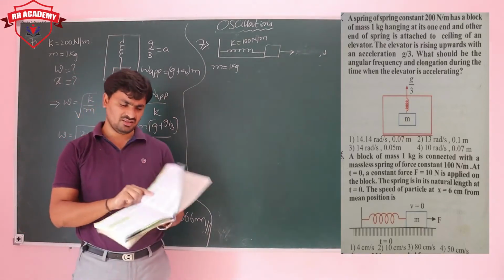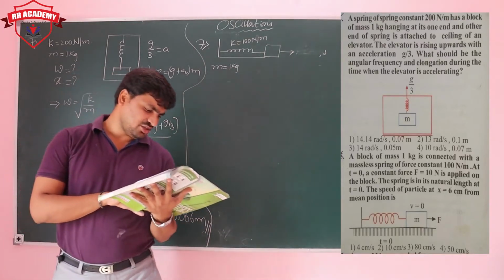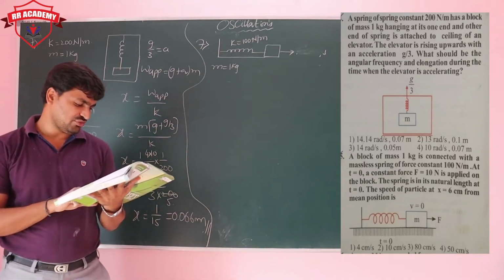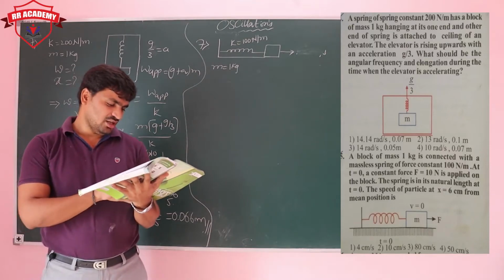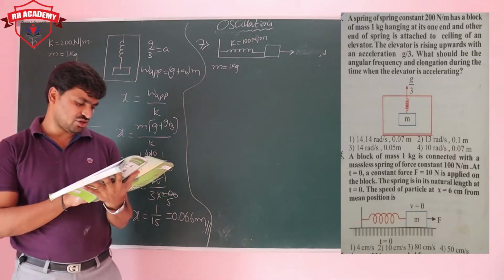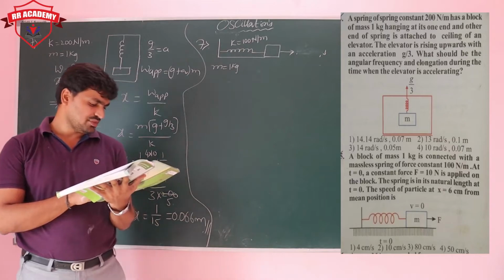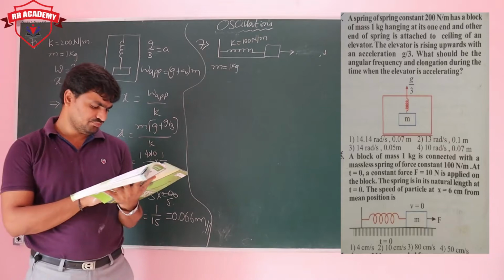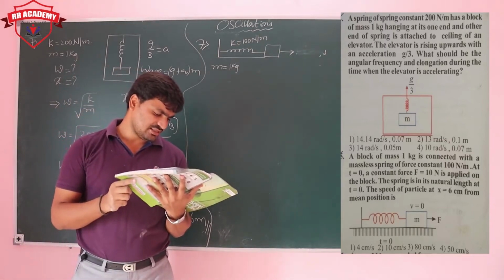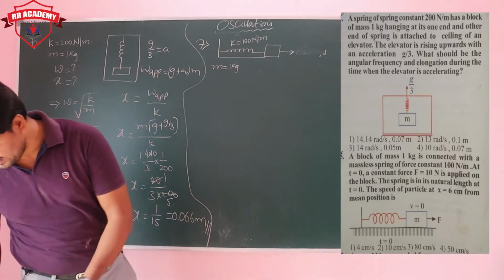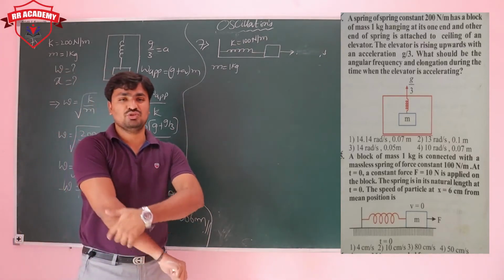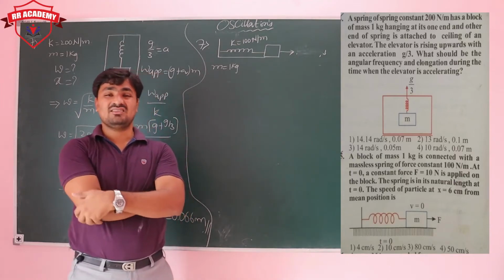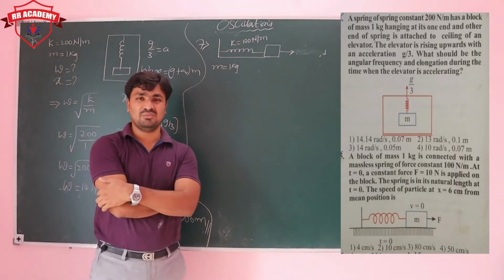Now what they are asking: at t equal to 0, a constant force of 10 newtons is applied on the block. Then the spring is having its natural length at t equal to 0. Then what is the speed of the particle at x equal to 6 centimeters from the mean position? So what are they asking here? Velocity at x equal to 6 centimeters from the mean position.